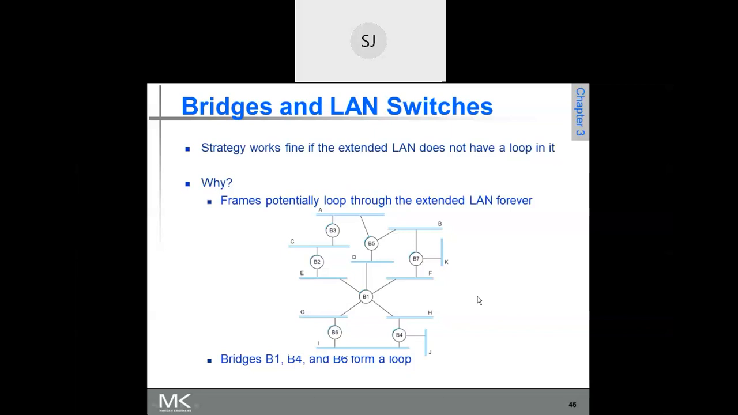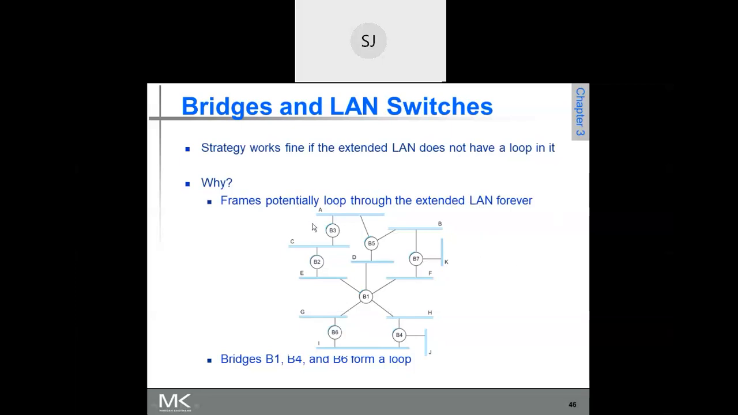So where is the loop here? Can anybody tell? See here, bridges B1, B4, B6 form a loop. Such loops are not preferable. Otherwise, from B1 the frame goes to B4, B4 to B6, and B6 back to B1. The frame keeps circulating along this loop and may not reach the destination at all. So frames potentially loop through the extended LAN forever. That is the problem.